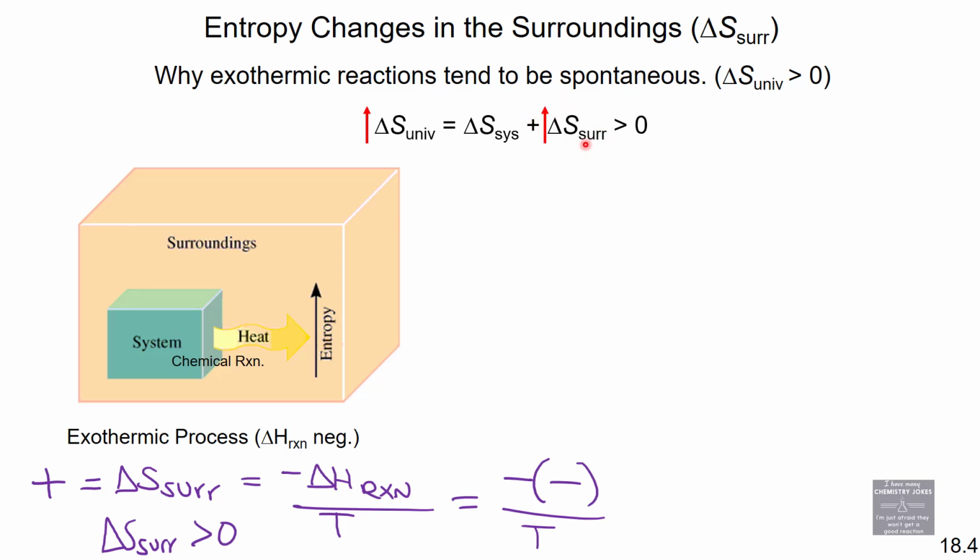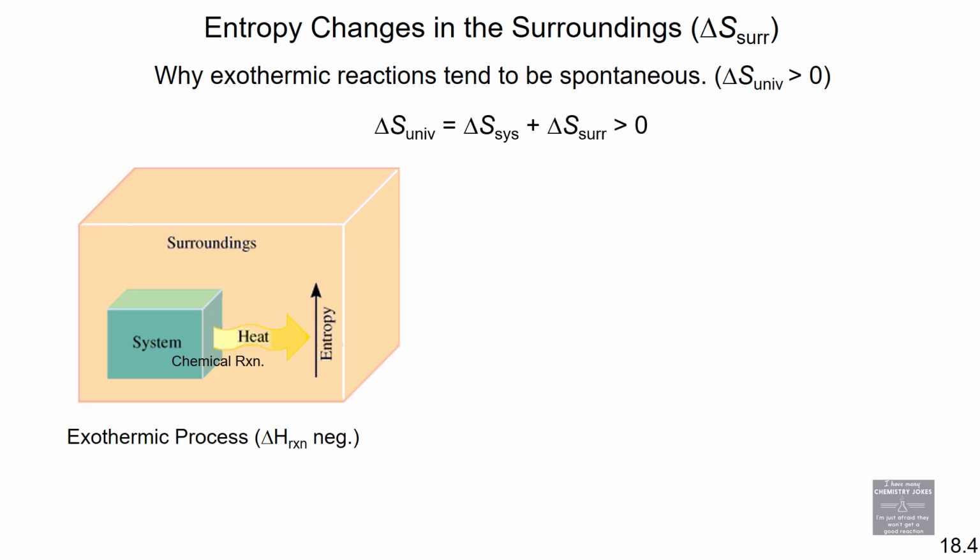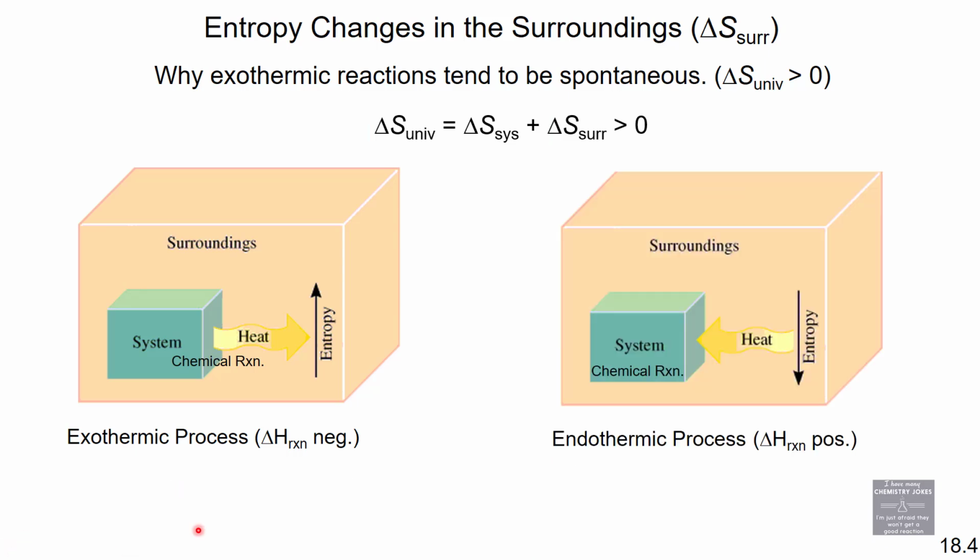So delta S surroundings is a positive value, and the surroundings must increase by a greater number than the system decreases in order for delta S universe to be positive. Exothermic reactions are spontaneous in general. They're typically spontaneous because delta S surroundings is increasing by more than delta S system is decreasing. This is confusing. It's hard to get all that I want to say out, and certainly not coming out clearly, but we're going to try again.